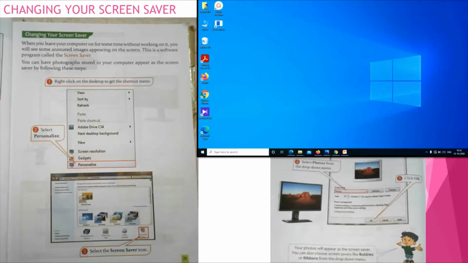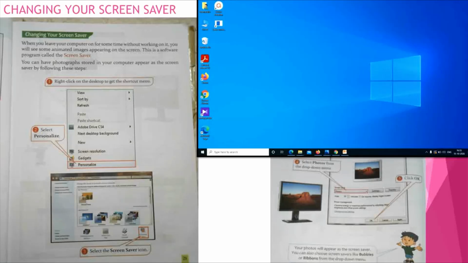Next topic, changing your screensaver. When you leave your computer for some time without working on it, you will see some animated images appearing on the screen. This is a software program called the screensaver. Children, you might have observed that whenever you stop working on the computer for some time, you can see some animated images appearing on the screen. These images we call a screensaver.